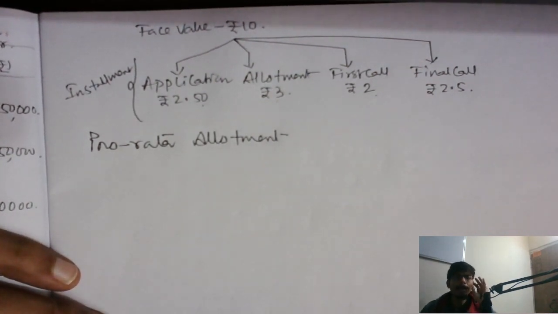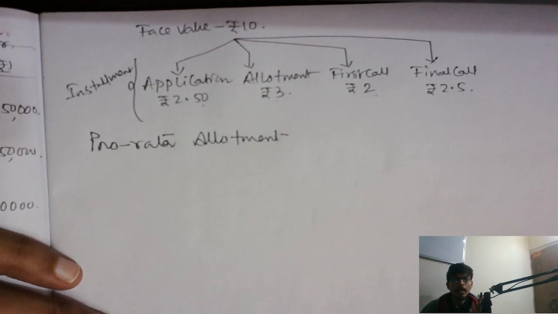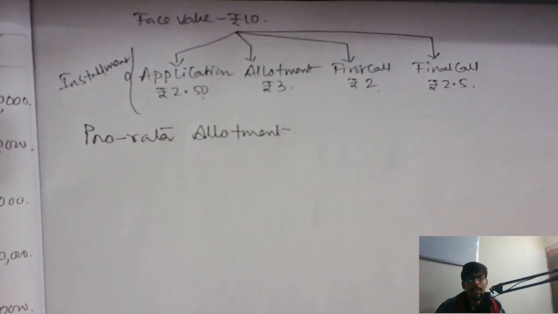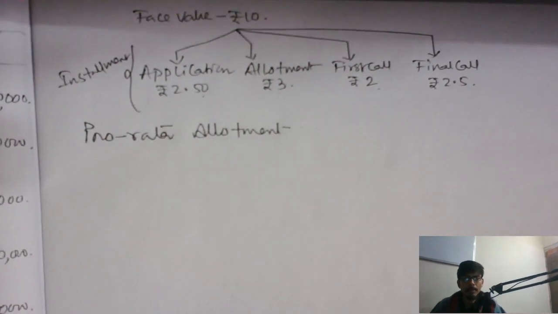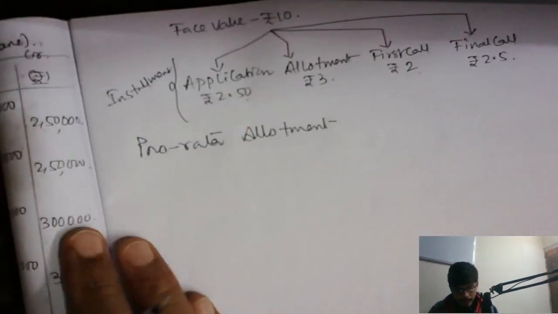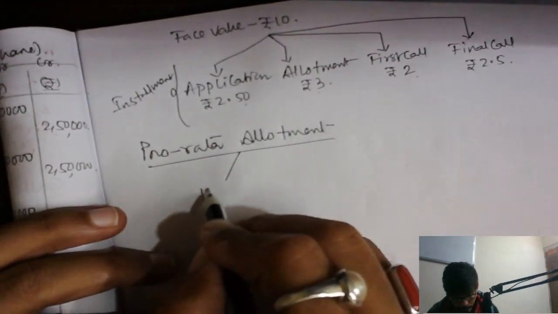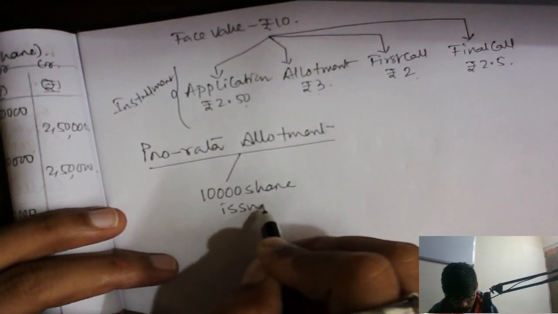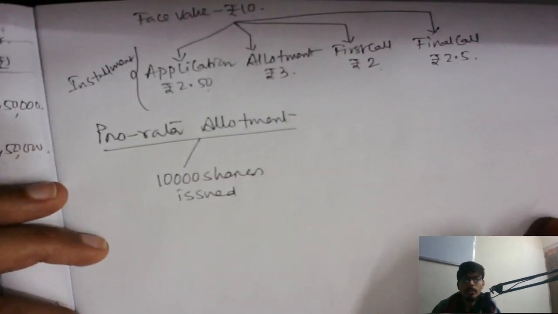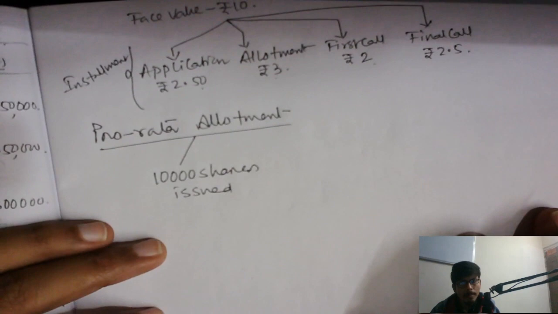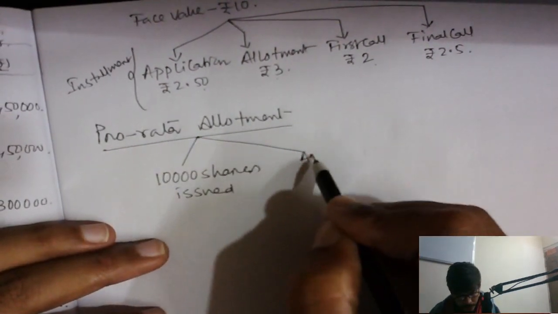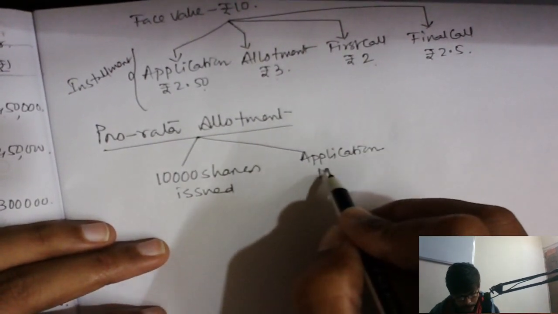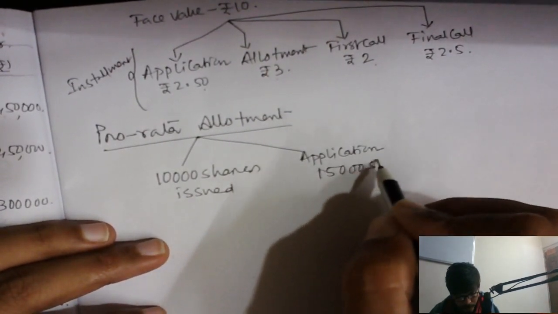Prorata is when it happens. Number one, when there is an over subscription, it means when you receive more than what you have issued to the public. Suppose you issued to the public, let's say, 10,000 shares. Okay, we issued 10,000 shares. Somehow the applications submitted by the applicants, let's say, are for 15,000 shares.